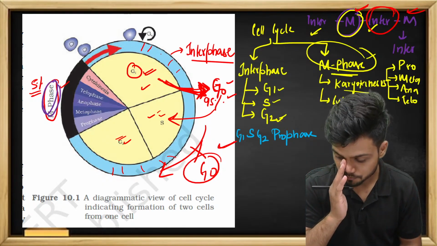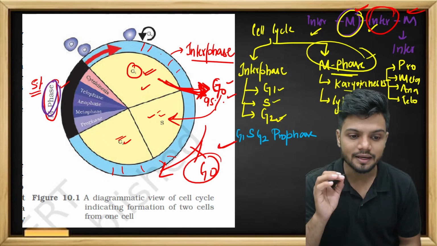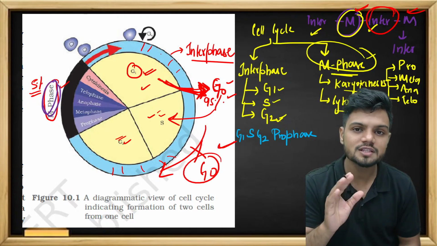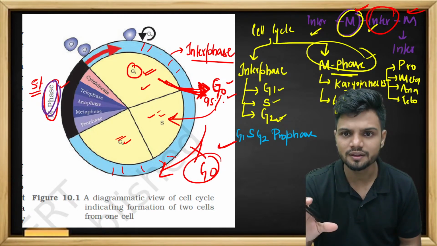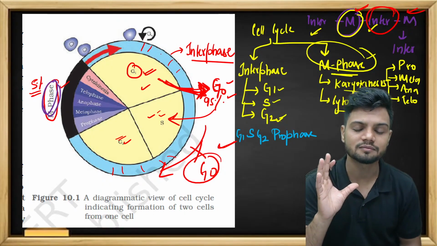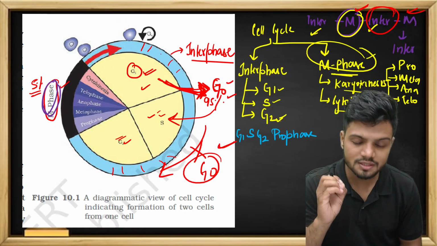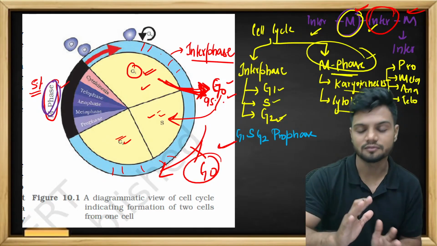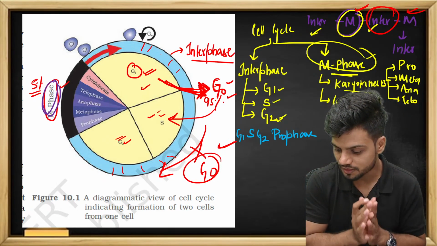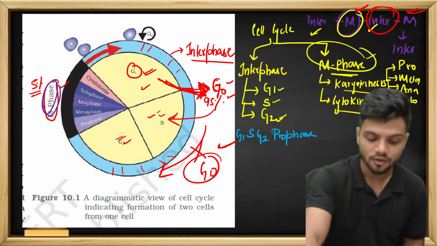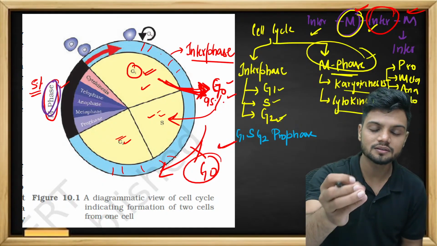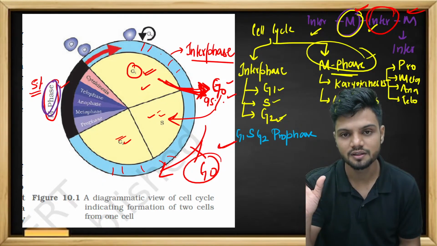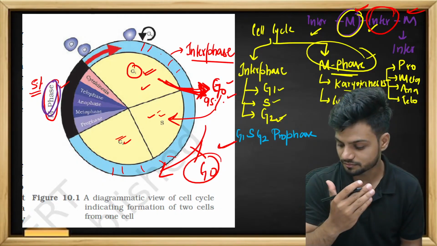Understood now? That is the G0 phase. G0 phase is a very special phase where a cell stops dividing, but it is metabolically active. If the organism requires the cell again, the G0 cell will again start dividing. So based on the requirement, G0 stops dividing, and again it starts dividing.